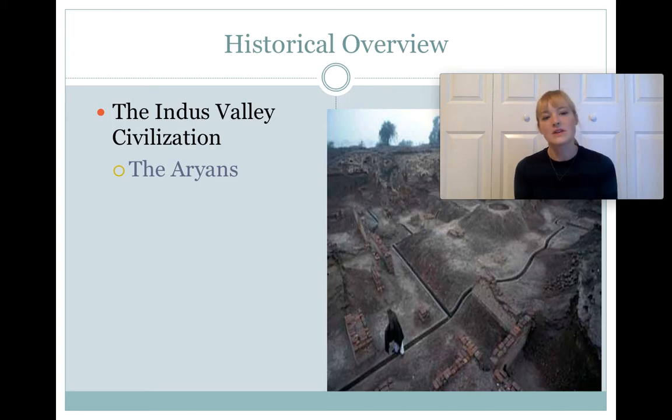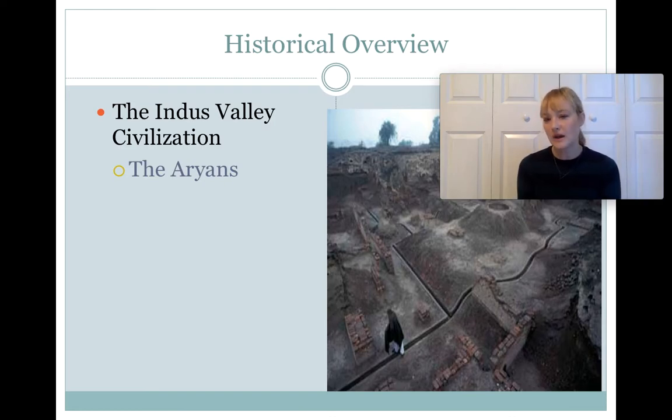And the Indus Valley civilization did have a religious tradition. We don't know that much about it, and sometimes it's referred to as a proto-Hinduism because there do seem to be some similarities between what Hinduism has become today and what the religious tradition was practiced by the Indus Valley civilization, by the Indus Valley people.